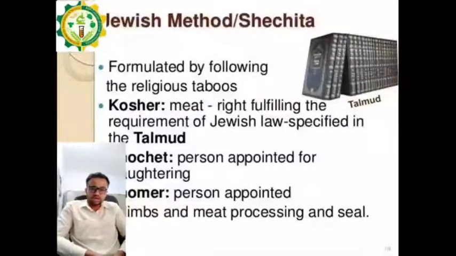In Jewish method, a person known as a sohet, as compared to Islamic method, a person who slaughters the animal is known as mullah. Here the person who slaughters the animal in Jewish method is known as the sohet, soshet, or the sohbet. Okay, there are different pronunciation for that person. So this can be a person which is appointed for slaughtering the animal. Okay, this method is also known as kosher method. Here a knife is used to slaughter the animal or kill the animal.